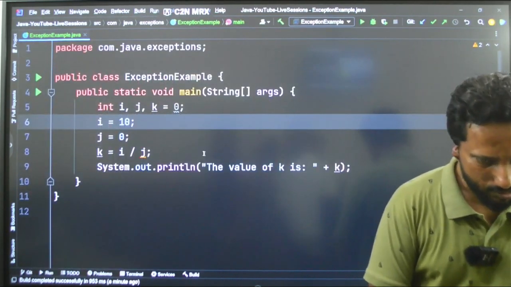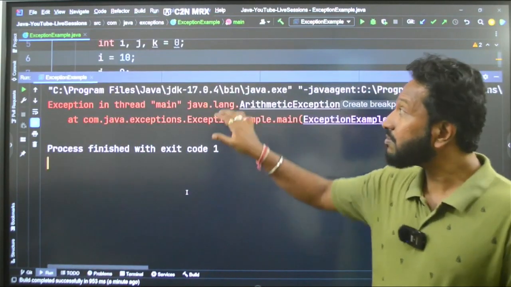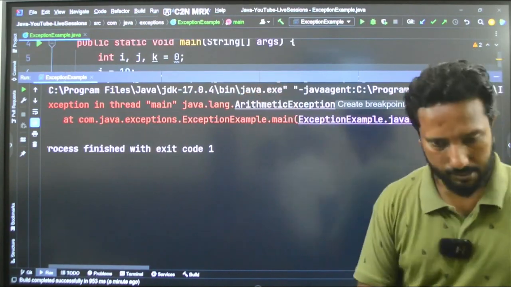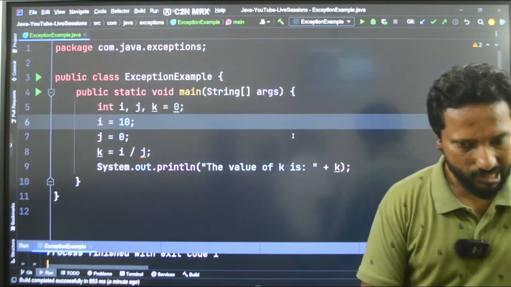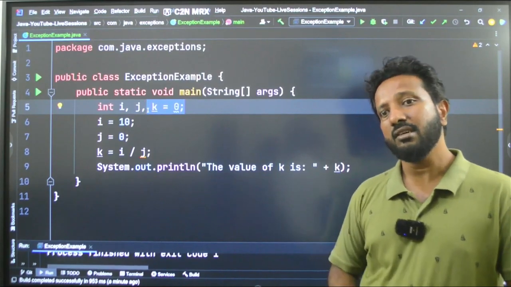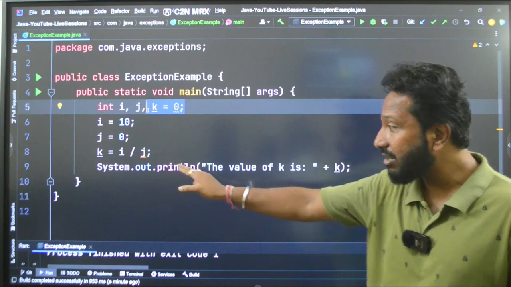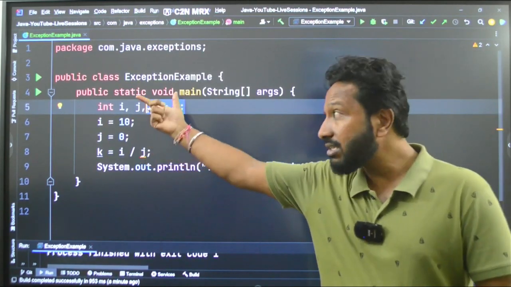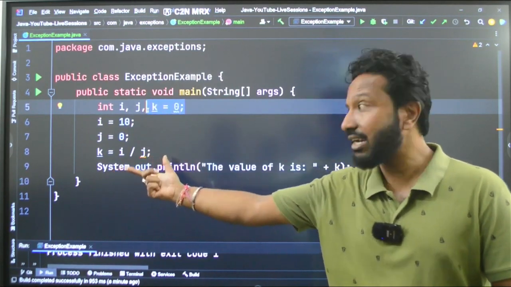How do you do that? You can easily do that by writing something like this. And you can also see one more thing. The default value of k, if you see properly, I have set to 0. Even that value is not printed. So this has abruptly ended our execution here. This is disturbing the normal flow of execution of the code. Understood? That is why it is an exception.